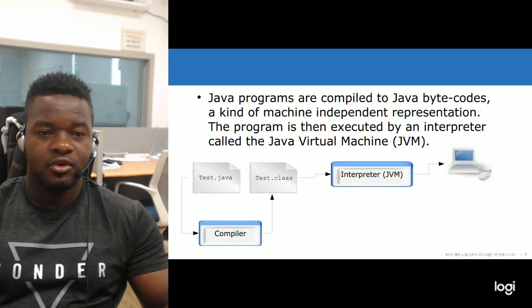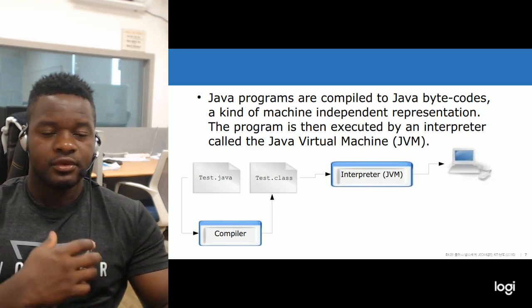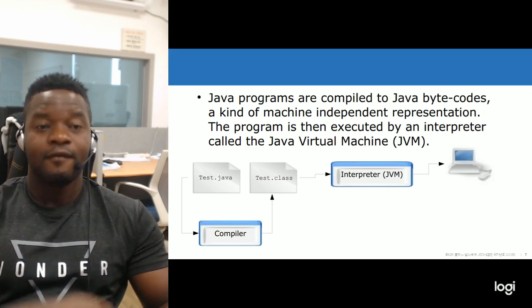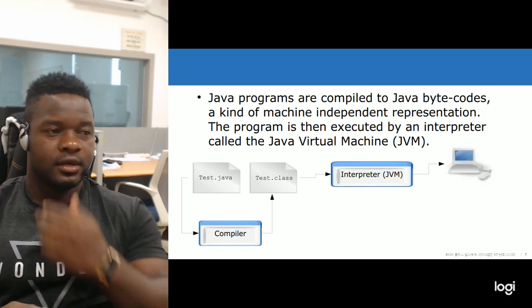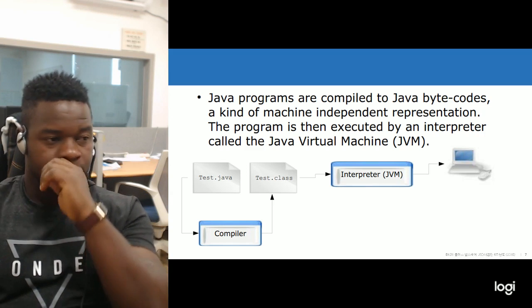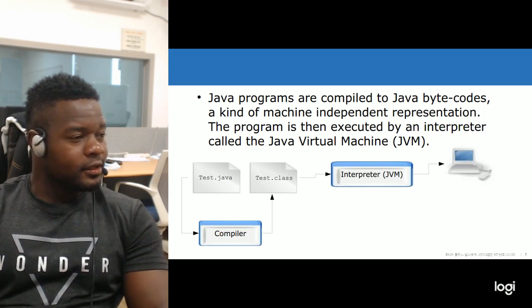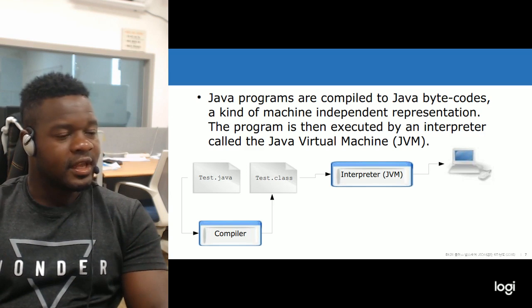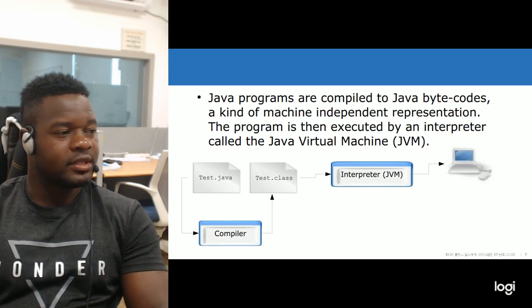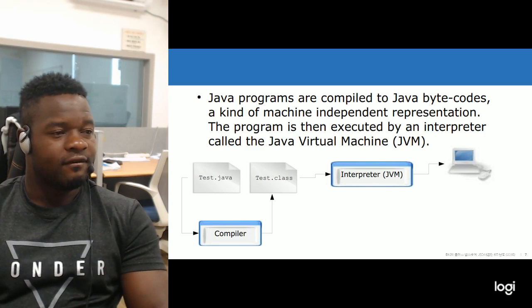That means that the code that you saved has been converted into Java bytecodes. Sorry, I'm a little bit sick. The program is then executed by an interpreter called the Java Virtual Machine.